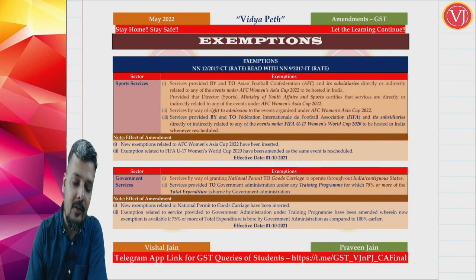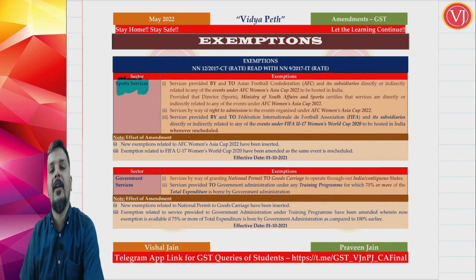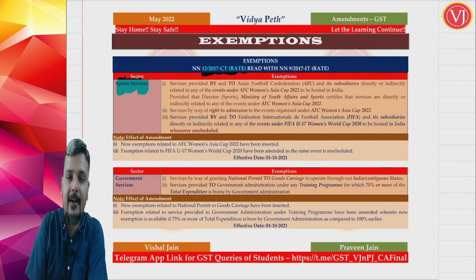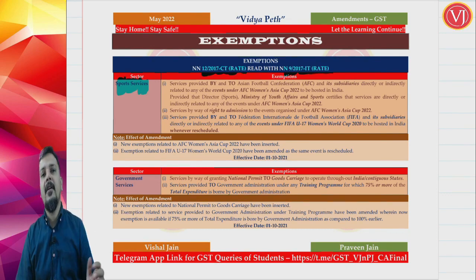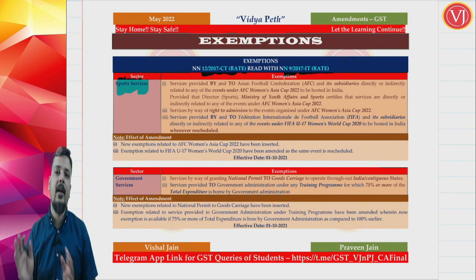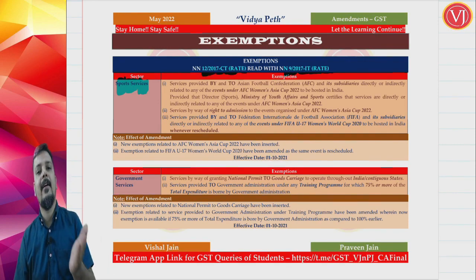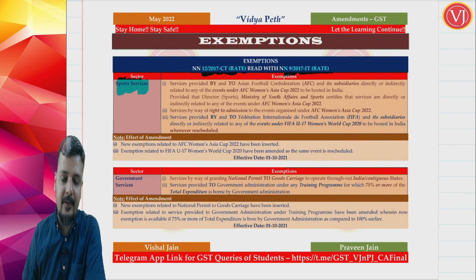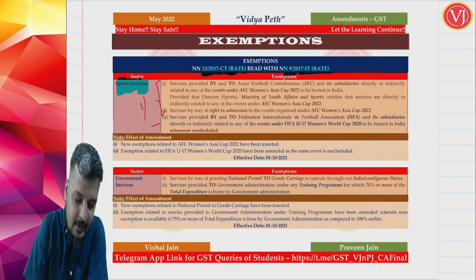Now, when you talk about the sports sector, there are a few amendments when you talk about exemptions for services, which is given in terms of notification 12/2017 CT rate read along with notification 9/2017 IT rate. Basically, we are discussing amendments in the exemption notification for services, and the notification that covers that is 12/2017 Central Tax (Rate) read along with 9/2017 Integrated Tax (Rate). Now, in sports services, we can categorize the amendments into 2 parts. The first 2 points are one and the third point is the second one.